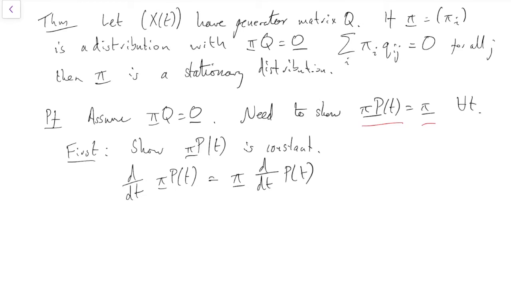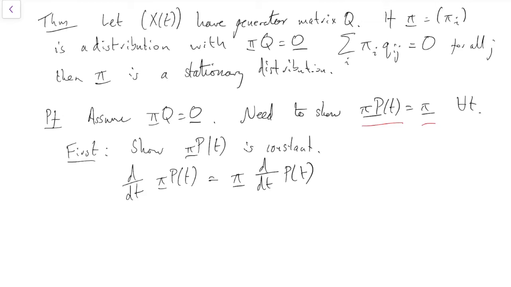There's a slightly minor point here, which is that if the state space is infinite, you have to be a little bit careful with justifying taking something outside the derivative. We're all happy with the derivative of 5 times x is 5 times the derivative of x. But when you've got things in infinite dimension, you have to be a bit careful. I'm not going to be careful in these notes because it is true generally. But if you like, we're only proving it for the finite case. Or if you wanted to prove it for the infinite state space, you do have to just be a little bit careful that that step is allowed.